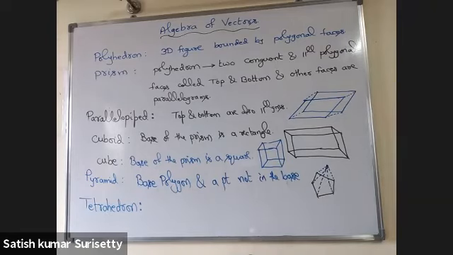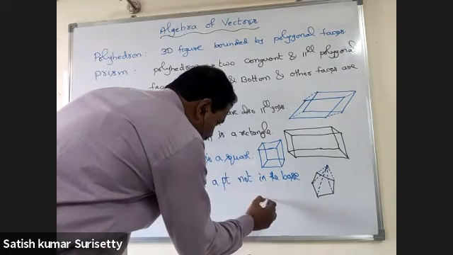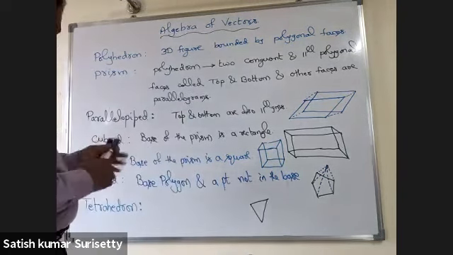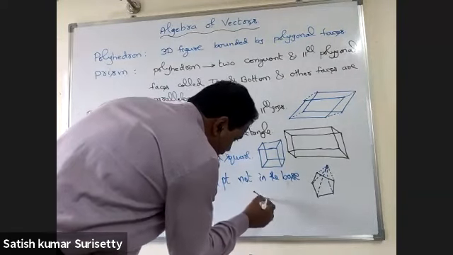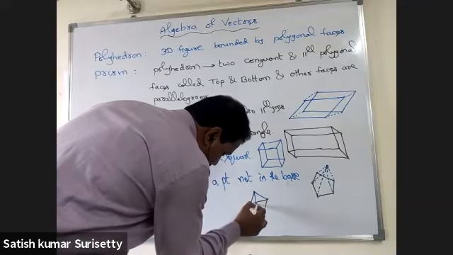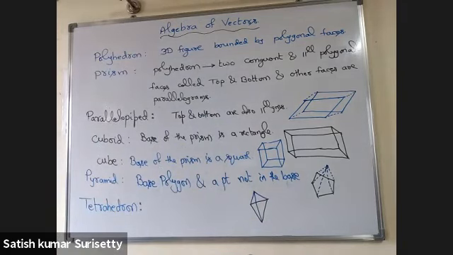Right, tetrahedron. If the base of the pyramid is a triangle, then it is said to be a triangular pyramid or tetrahedron. That is, all the faces are triangles.